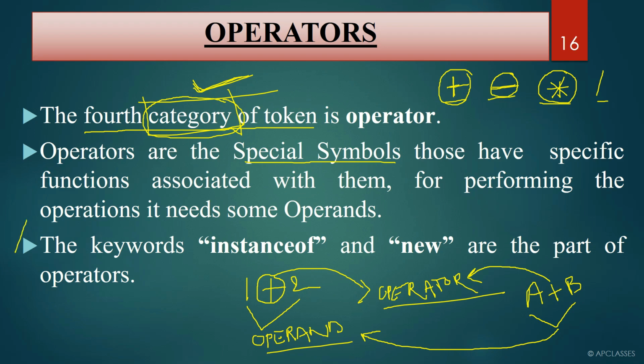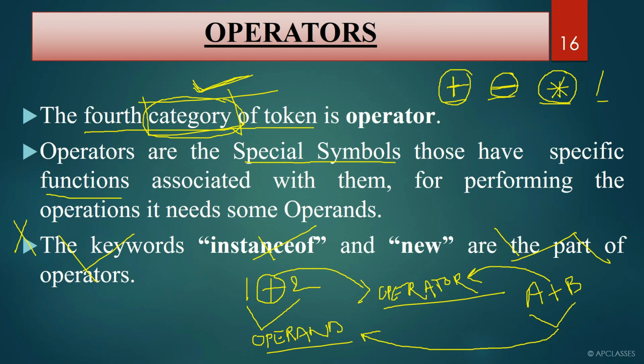Now this third point is not required in terms of ICSE, so we are not going to discuss it. Operators are special symbols that have specific functions. Every operator has a specific function, like plus sign is used to add two numbers, negative sign is used to subtract two numbers, multiplication, division and mod are each used for a specific purpose.